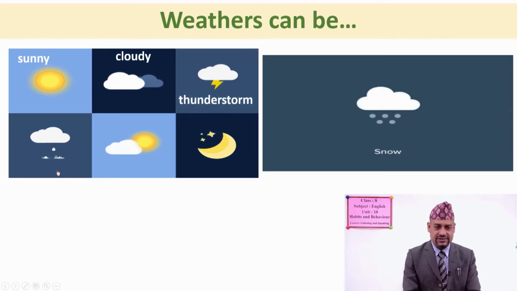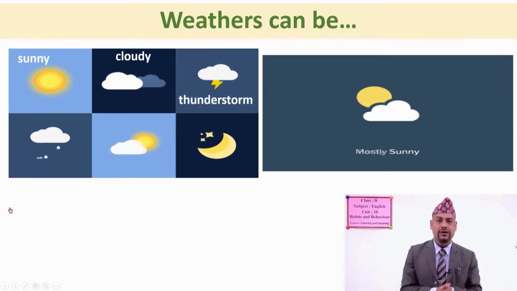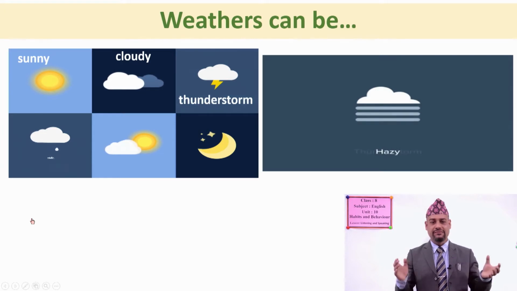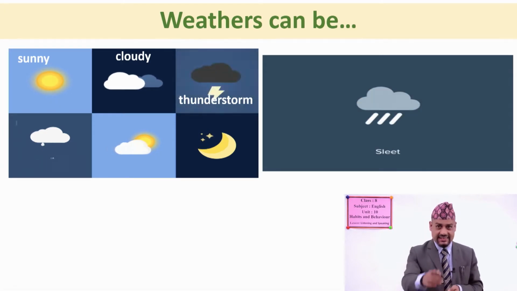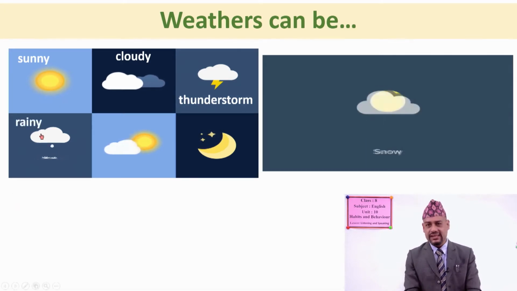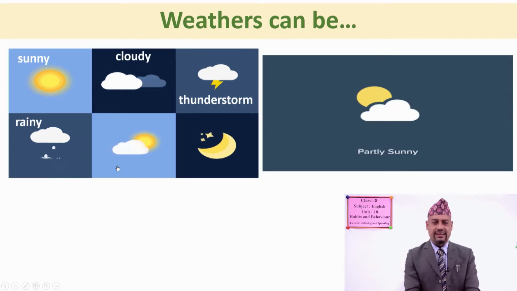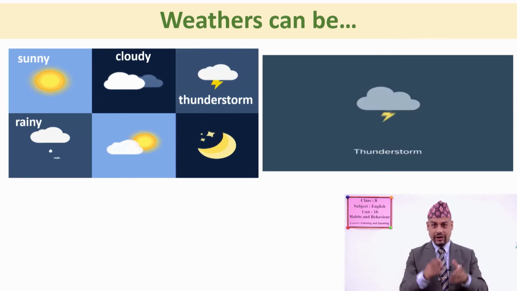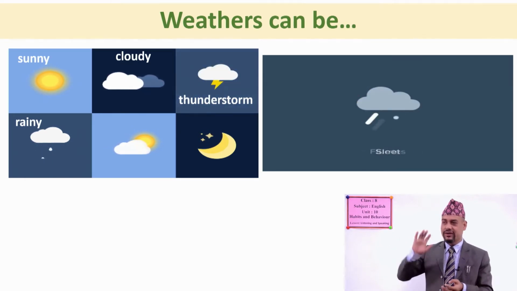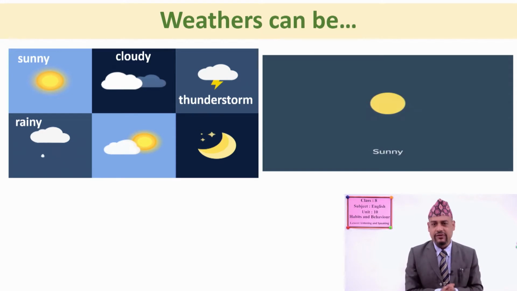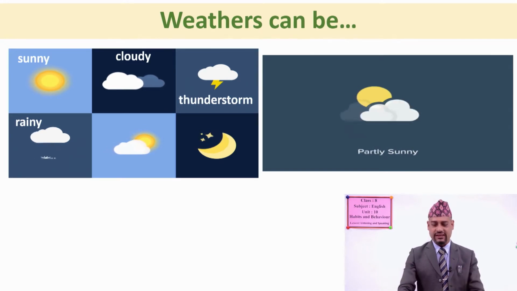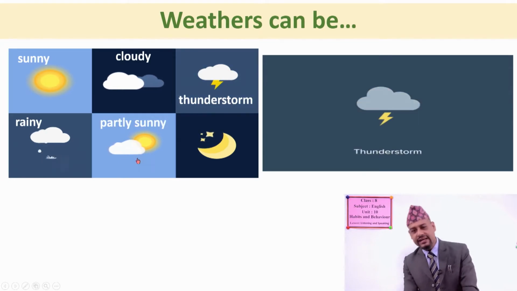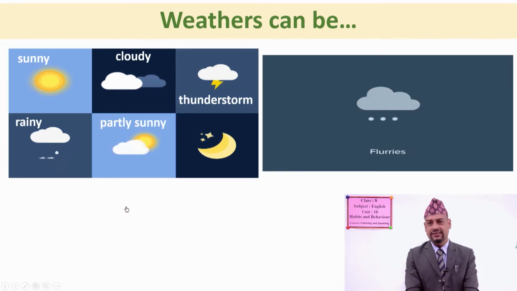Now another picture we have. This is another type of weather. And this weather, I think you all can tell me. What type of weather is this? Yes, you are right. This is rainy, okay? Raining here. Now another weather we have. You can see cloud and sun there. So what type of weather is this? Have you ever experienced it in your real life or not? This weather is called partly sunny, or you can say partly cloudy also, okay?